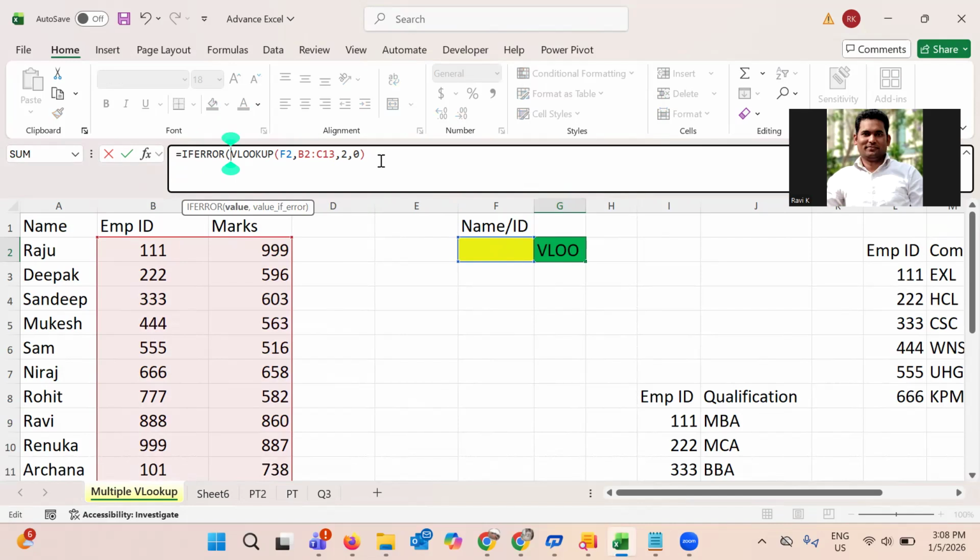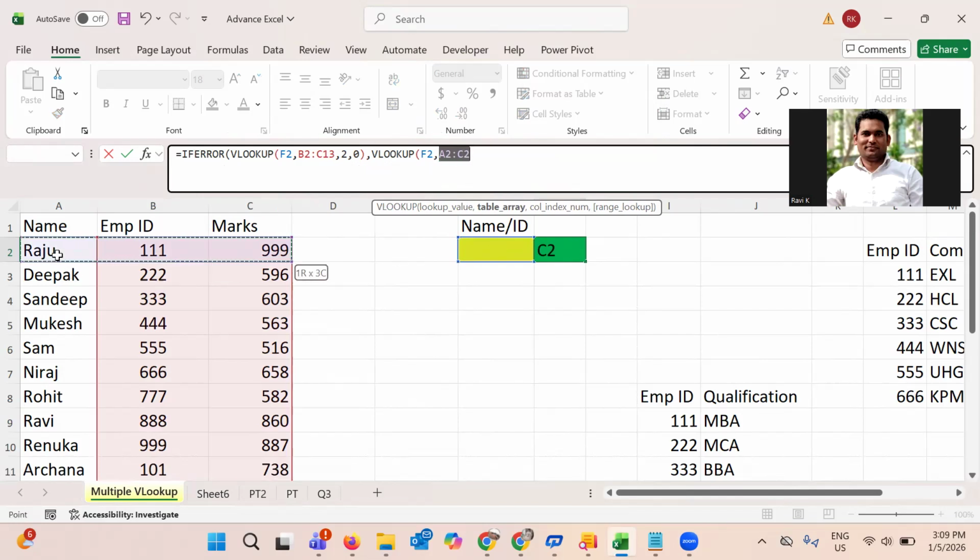But assume that an error will come once the user inputs the name, so I am using IFERROR. If the error occurs in this, then I need to use the VLOOKUP, assuming that the user has input the name.